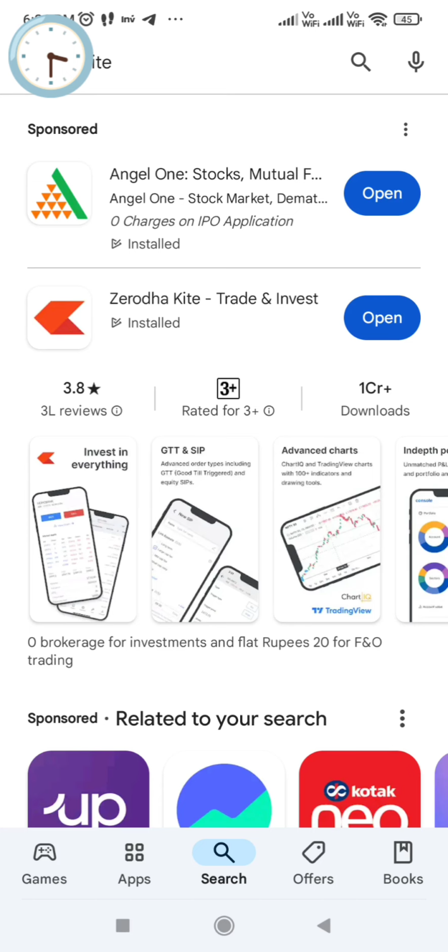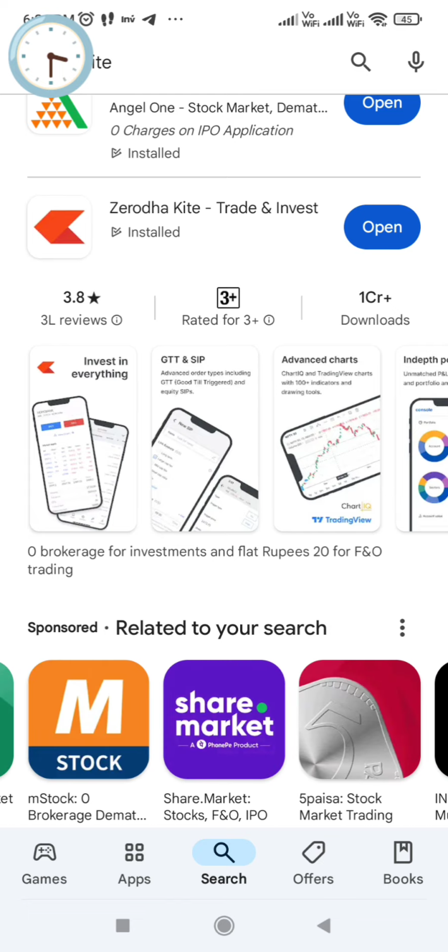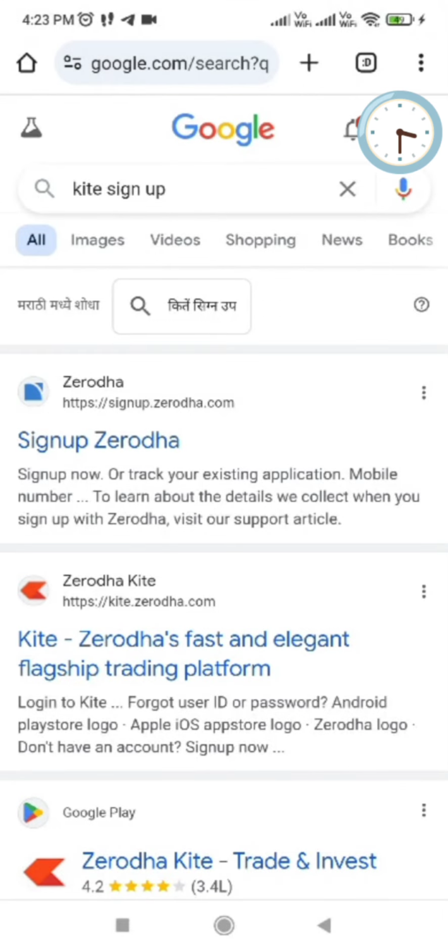any broker. Before going further, you should be ready with your PAN card, Aadhaar card, 6-month bank passbook PDF, then one paper and pen. Okay, open Play Store and download any app according to your choice. Then click on sign up and fill up the further details, or else open Google, then type there sign up